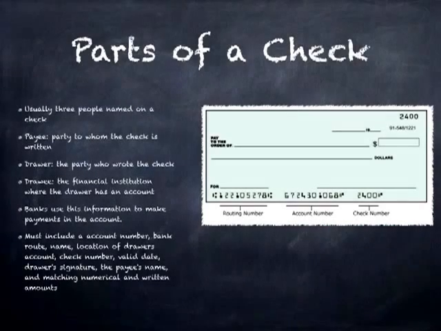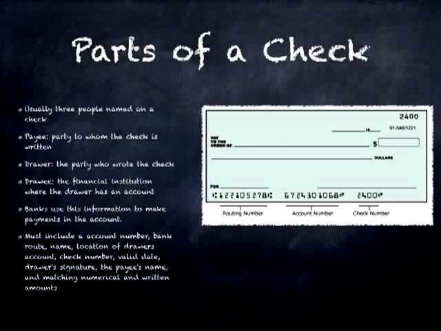Parts of a check. Different elements of a check provide information that can be used in financial record keeping. There are usually 3 people or businesses named on a check. The payee is the party to whom the check is written. The drawer is the party who wrote the check and is paying the money. The drawee is the financial institution where the drawer has an account. Banks use this information printed on the checks to route a check to your account for a payment.